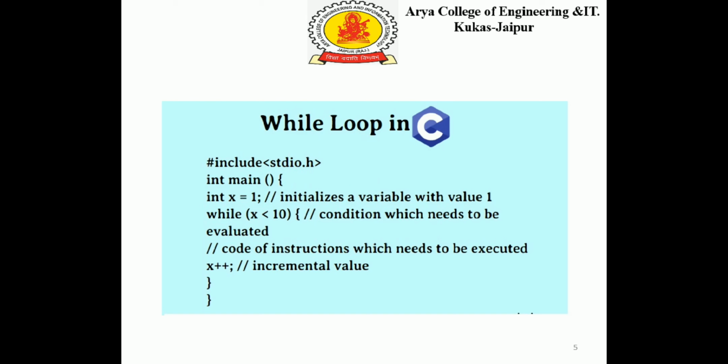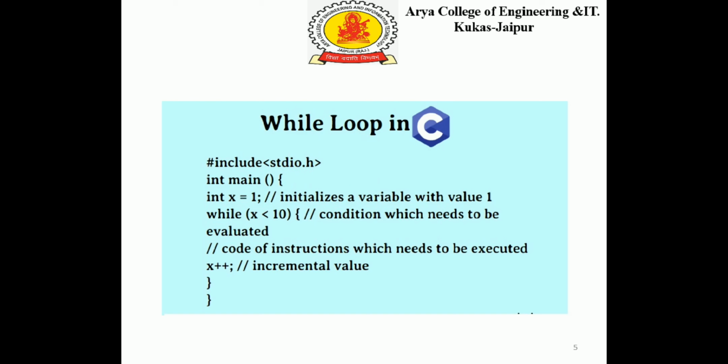Whereas we are having a condition x is less than 10, this is the condition that will be evaluated each time. That holds true for executing the loop, otherwise the loop will not be executed, it will be broken, and finally the program will be over.